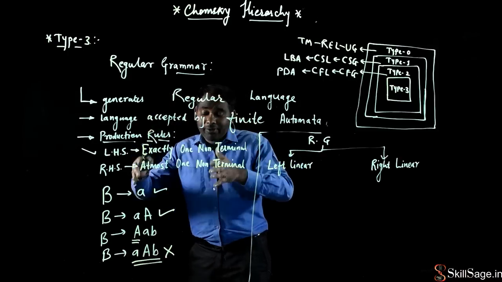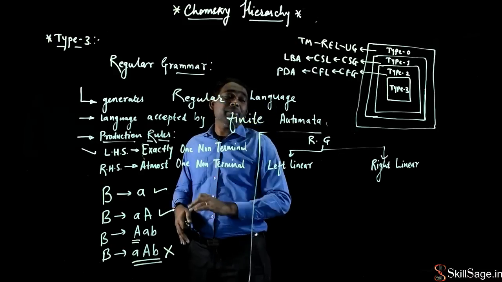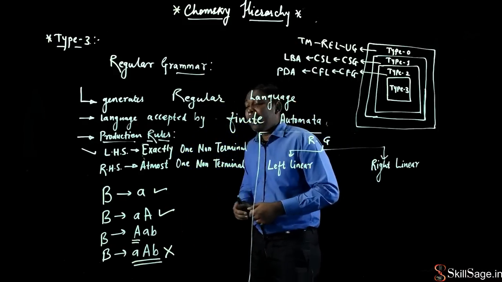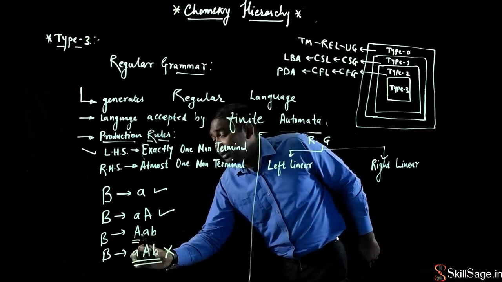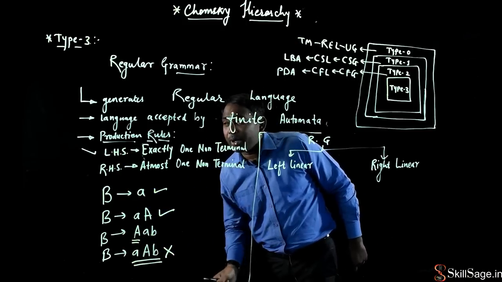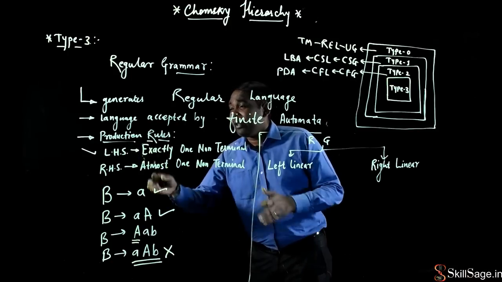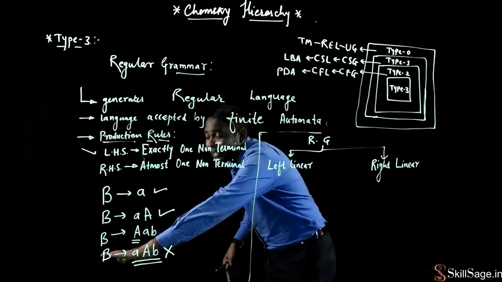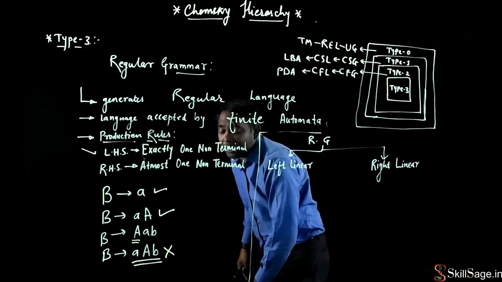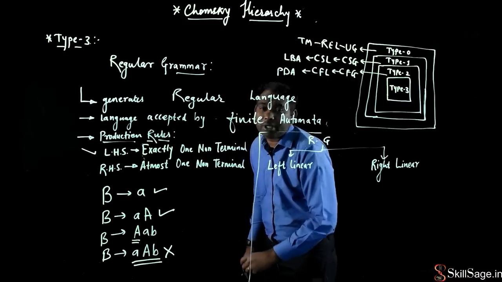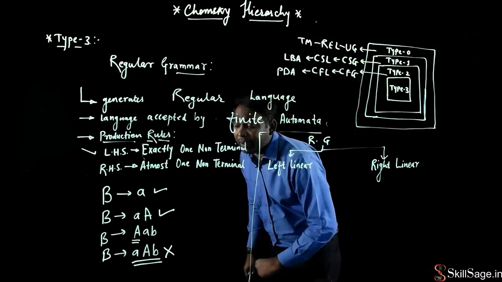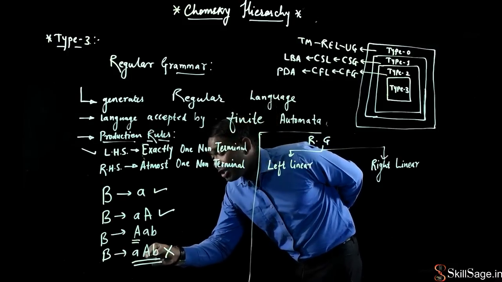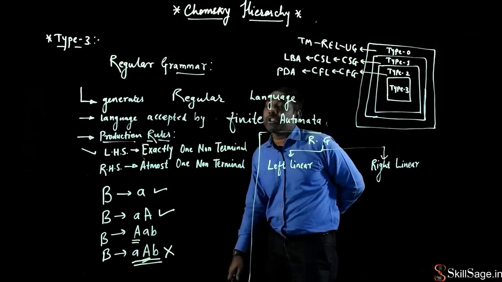So we'll discuss it further. This regular grammar is further divided into two parts, left linear grammar and right linear grammar. As we have discussed, even though this follows both properties, exactly one on the left hand side and at most one on the right hand side, this particular production rule does not belong to regular grammar. Why is it so? The position of this non-terminal symbol does matter here.